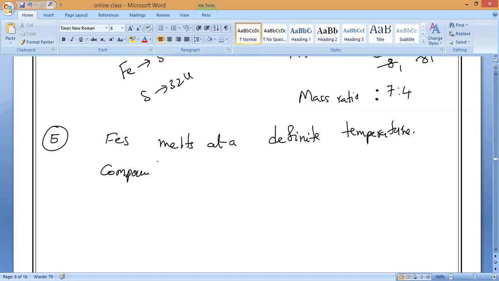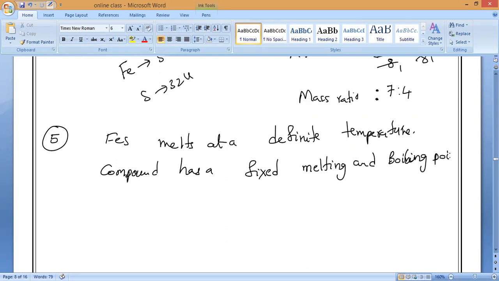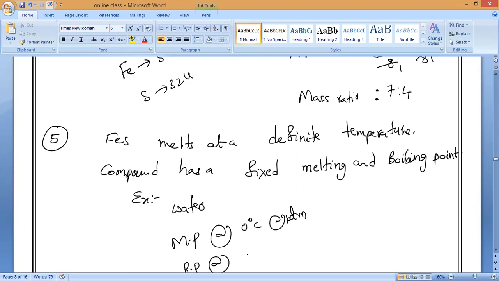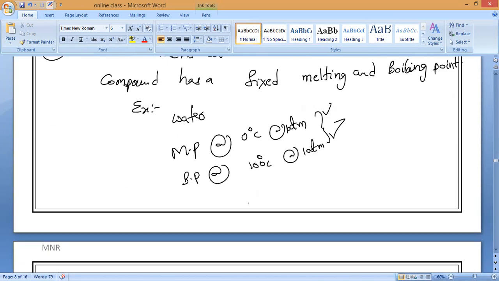A compound has a fixed melting and boiling point. What is the example? Water. We already studied it in chapter 1. The melting point of water is 0 degrees Celsius, yes or no? And what is the boiling point of water? 100 degrees Celsius at 1 atmosphere pressure. So everywhere water has the same melting point and boiling point. Yes or no? Yes, sir.